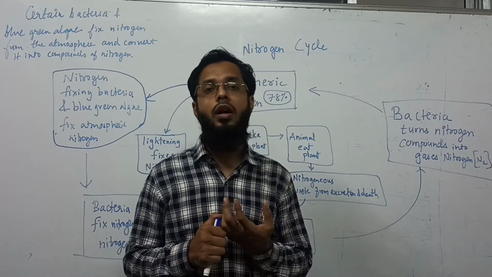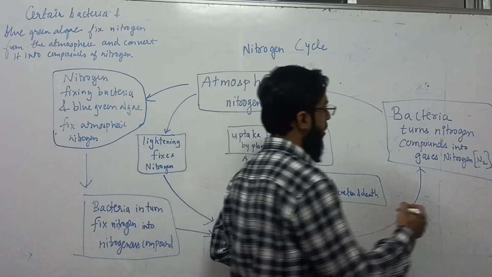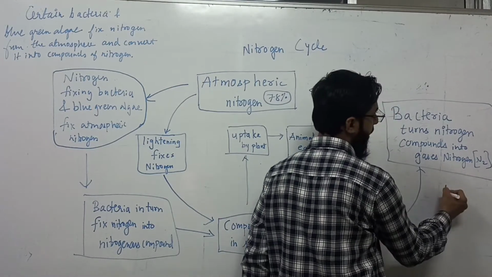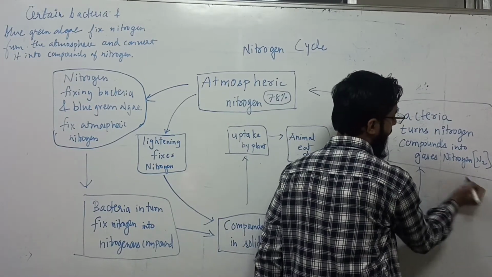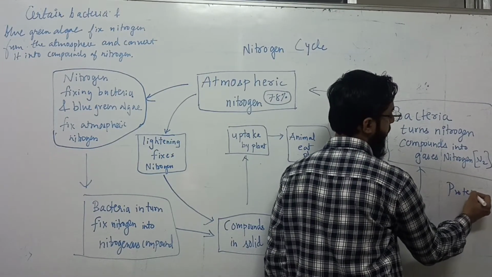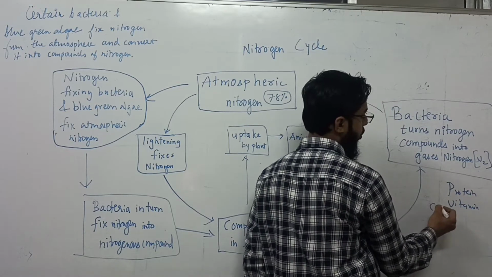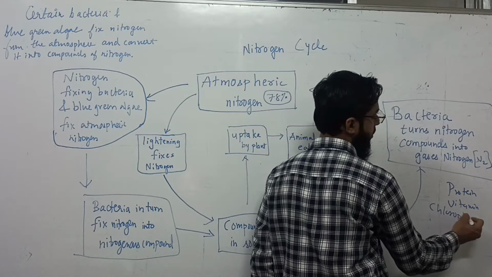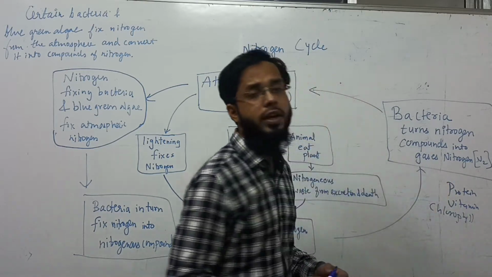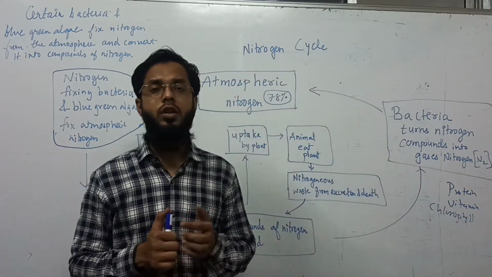Like vitamins, which have nitrogen. Every living cell system has nitrogen. Protein has nitrogen. Vitamins have nitrogen. Then chlorophyll in plants has nitrogen. And there are so many things that are composed of nitrogen.